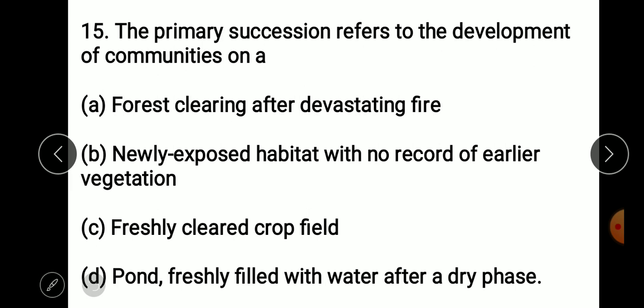So whenever a community arises or is established on that area, that succession is called primary succession. And the first group of organisms, either plants or animals, which become established in such an area, is called the pioneer community. Remember it. Clear? They may ask you, what is a pioneer community?